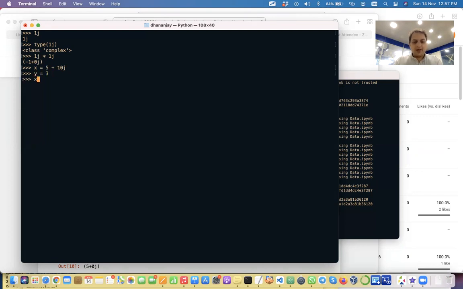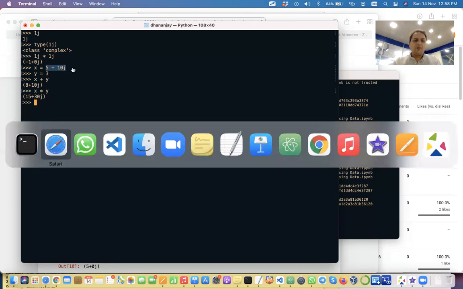If I say x plus y, this 3 will be added only to the real part. So 5 plus 3 is 8, and then you get 10j. If I multiply x into y, both parts get multiplied individually, because the imaginary part is different and the real part is different. But you can do any arithmetic operation with complex numbers.